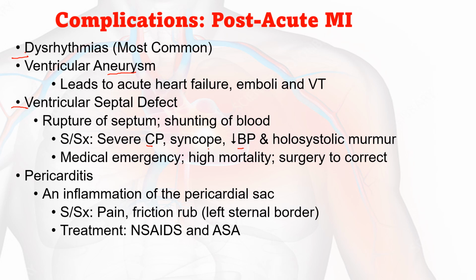Then another complication is pericarditis. Pericarditis means inflammation of the pericardial sac. The signs and symptoms are pain and a friction rub at the left sternal border. The treatment is non-steroidal anti-inflammatory drugs and ASA, that is acetylsalicylic acid, that is aspirin.